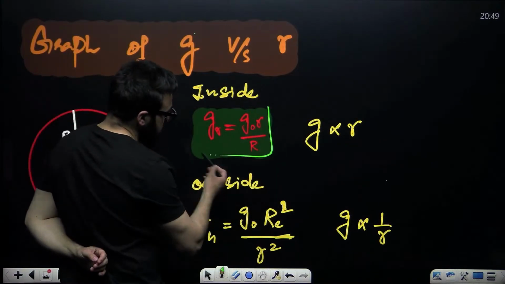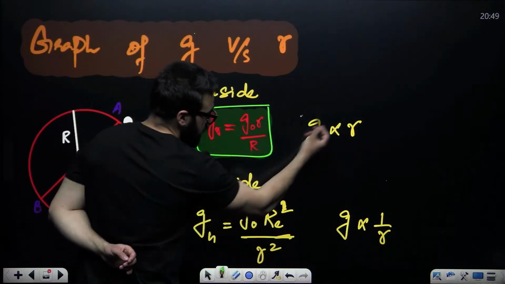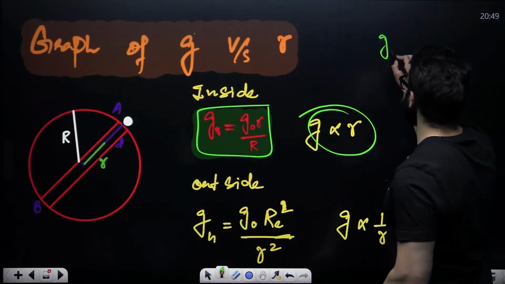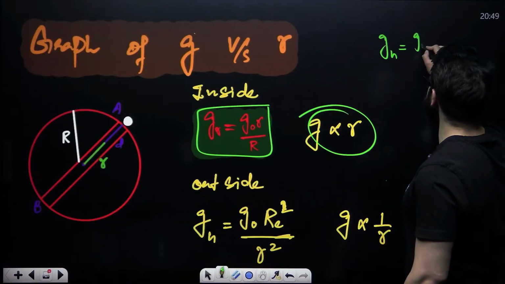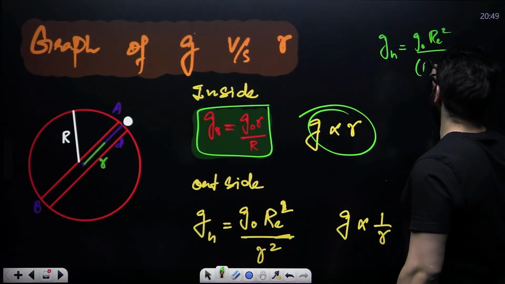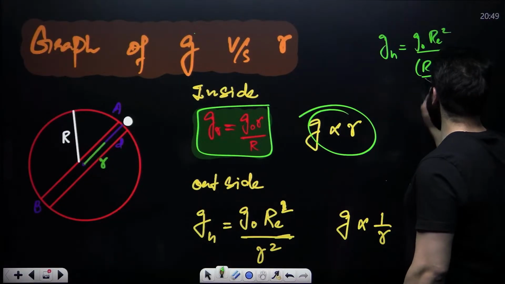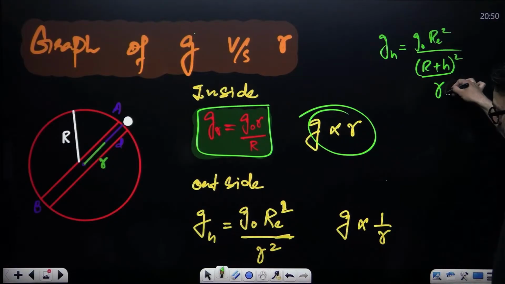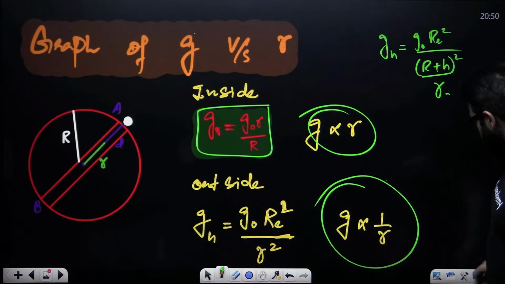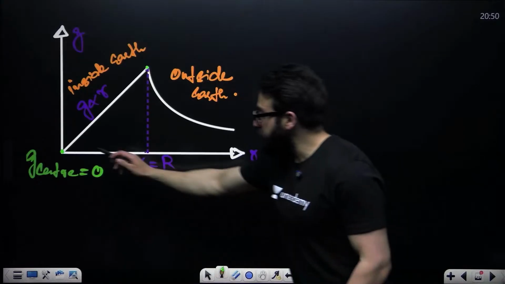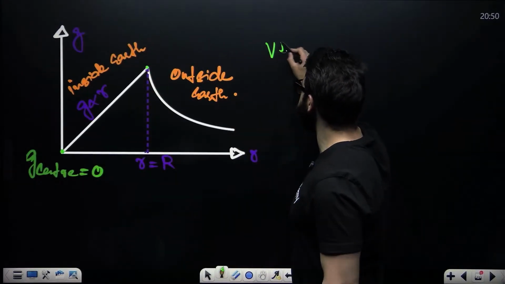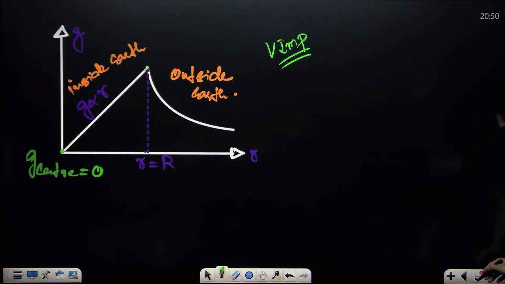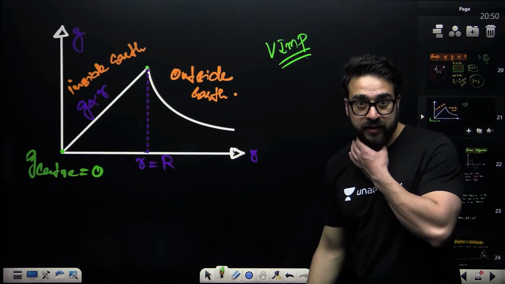Inside, acceleration due to gravity is equal to this, so g is directly proportional to r. And when it comes to outside, what is the acceleration due to gravity above the surface of Earth? g naught into R_E square upon (R plus h) whole square. This R plus h you can consider as small r. So now g is inversely proportional to small r square. And from center to surface it is directly proportional. This graph is very important. They might directly ask you this particular graph.